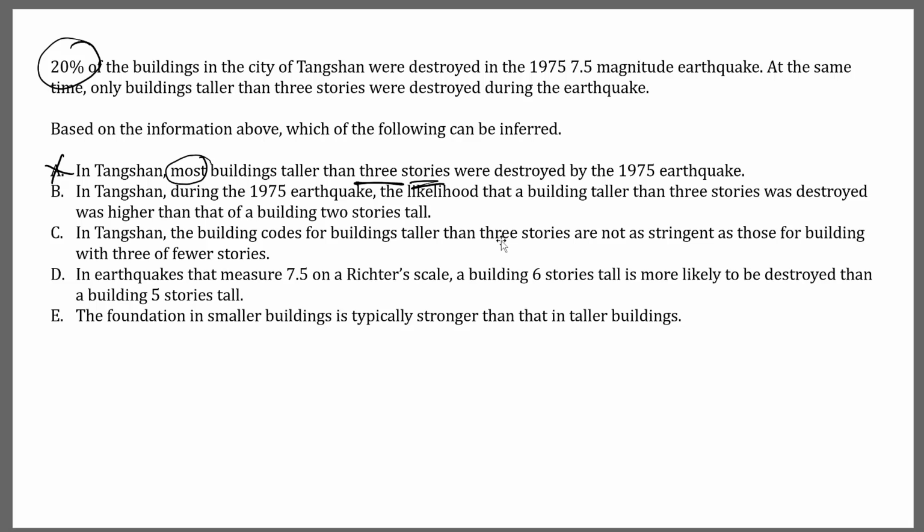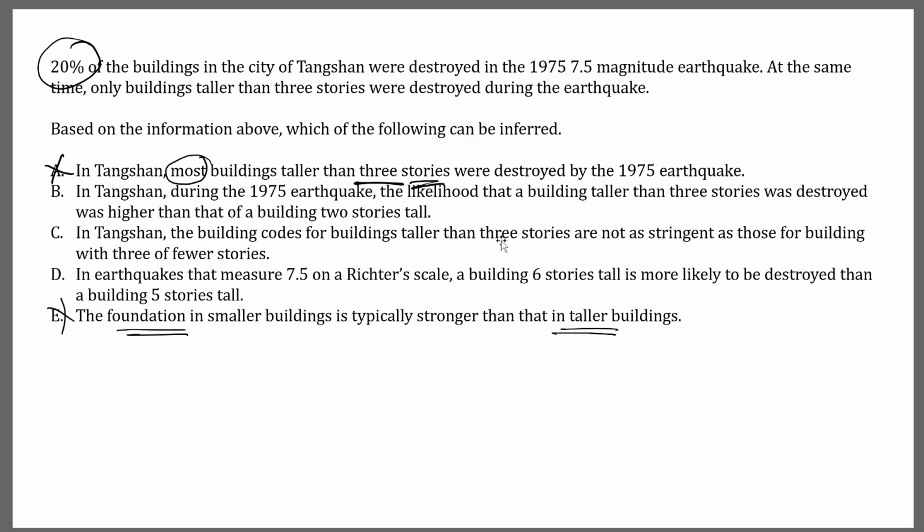And I'm going to go towards choice E, which was again a popular choice. Choice E compares the foundation in smaller buildings versus that in taller buildings. Essentially it says the foundation in smaller buildings is stronger than that in taller buildings. Again, do we know anything about the foundation based on the information in the passage? We don't know anything about it.